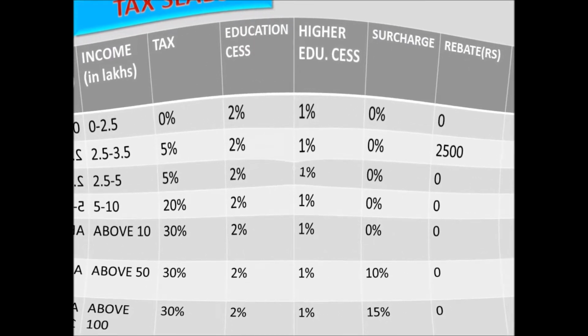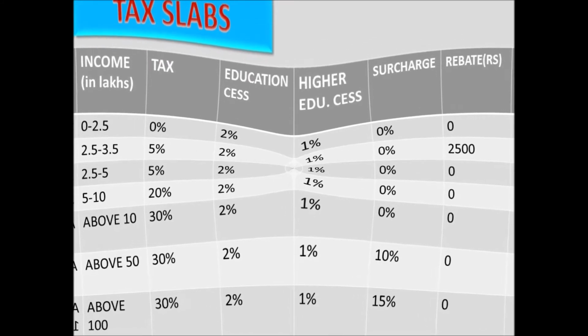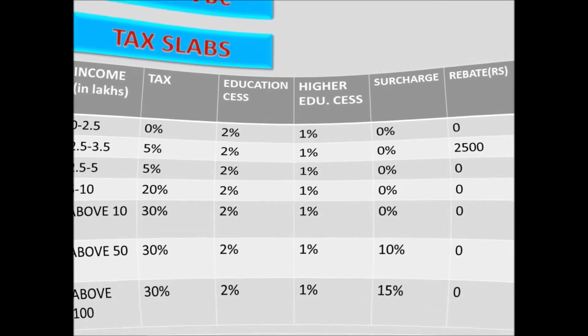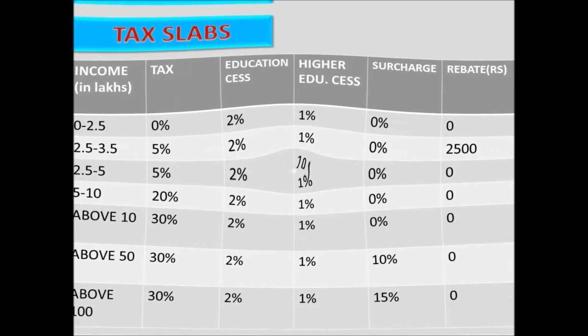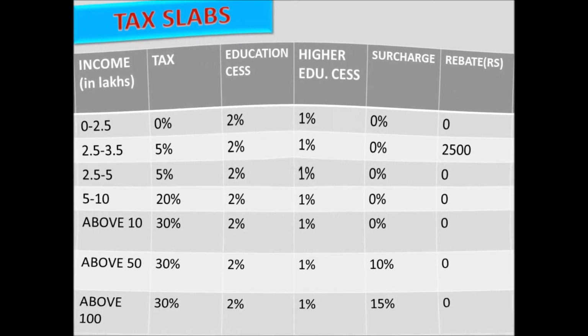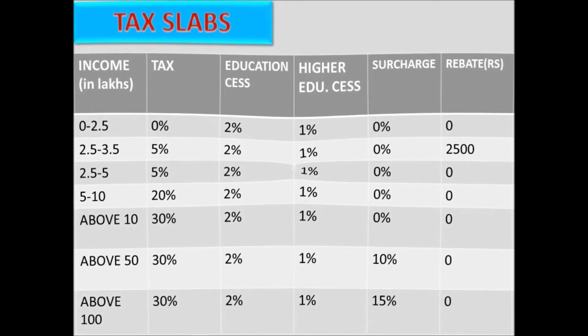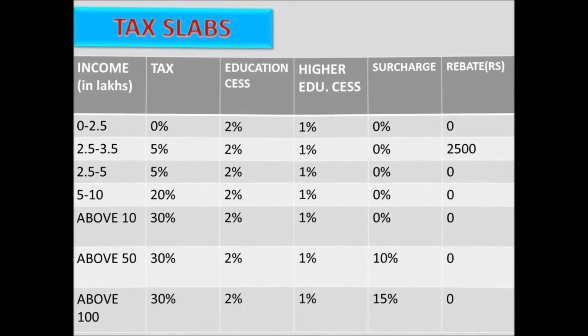For the first time, income above 50 lakh rupees will have to pay a surcharge of 10%, which will be calculated on the tax. As cess, an additional 2% education cess and 1% higher education cess will be levied on the tax.